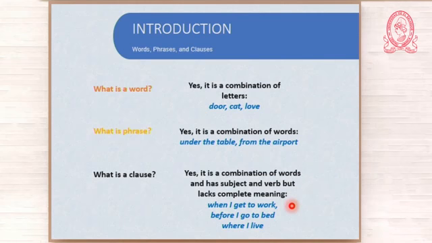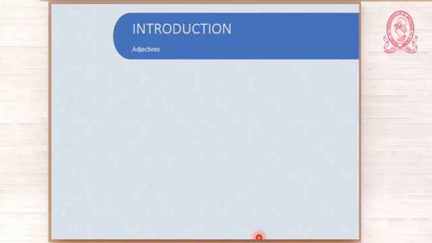Look at the examples that we have here. When I get to work, you have a subject and verb. But do you understand what I mean? When I get to work, what? You don't get it, okay? Because the meaning is incomplete. Before I go to bed, what happens? What do I do before I go to bed? What? Where I live. Yes, you have here a combination of words with the subject and verb, but you don't have complete meaning. What is that? That is a clause.